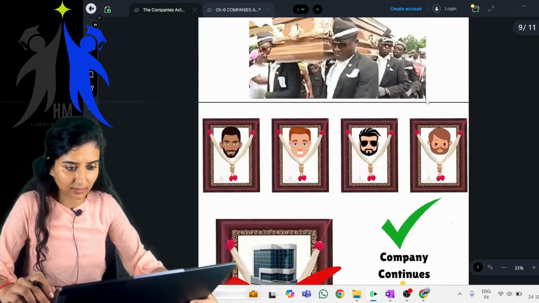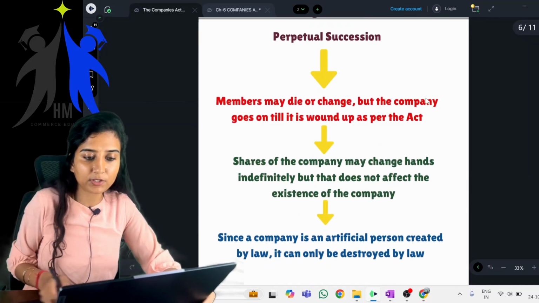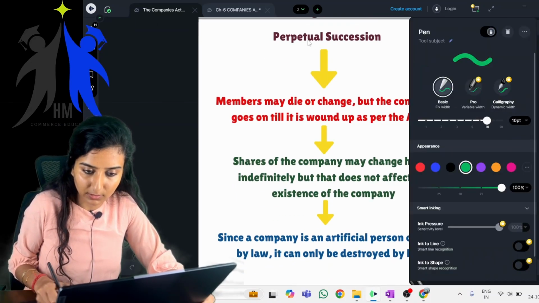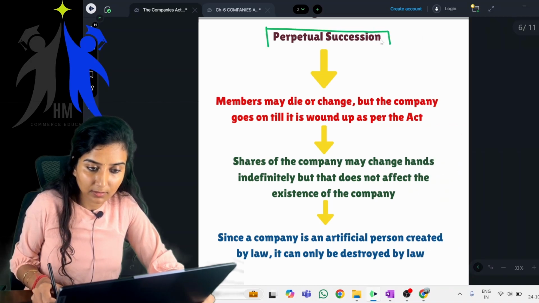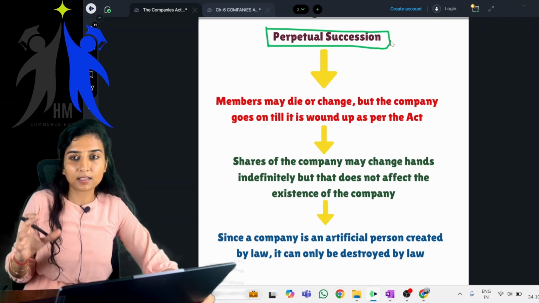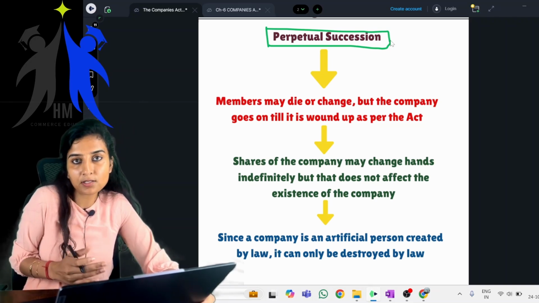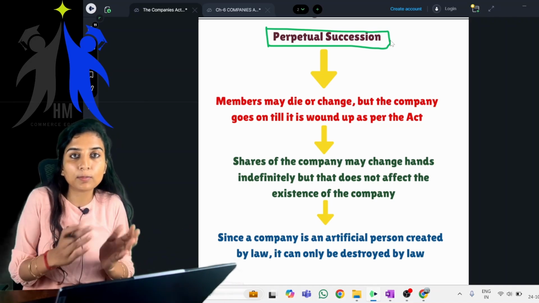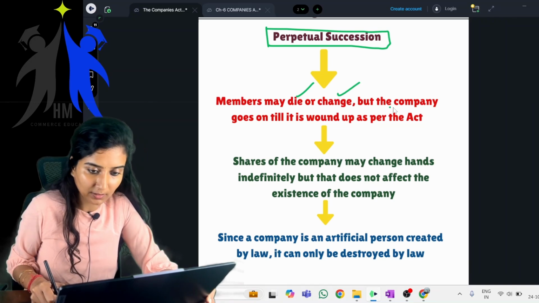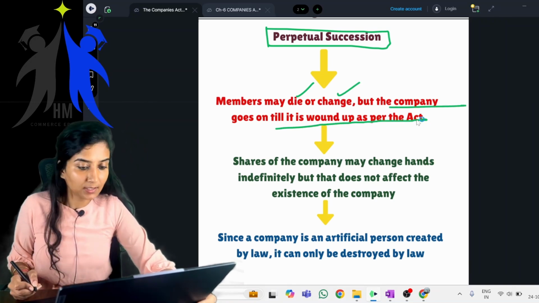Perpetual succession. Let's read. What do you mean by perpetual succession? It's nothing but continuous existence. The company will be in existence even if the members come and go. Members may die, members may change, but the company goes on till it is wound up as per the Act, meaning the Companies Act.